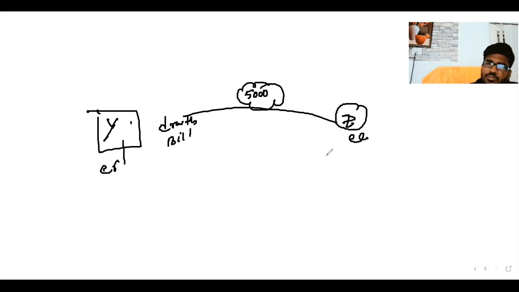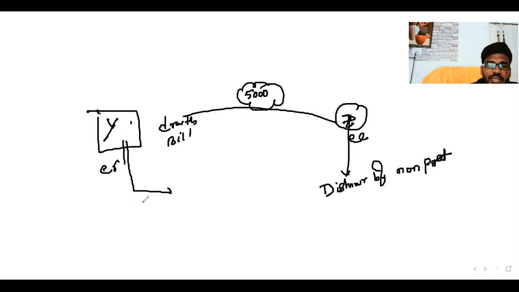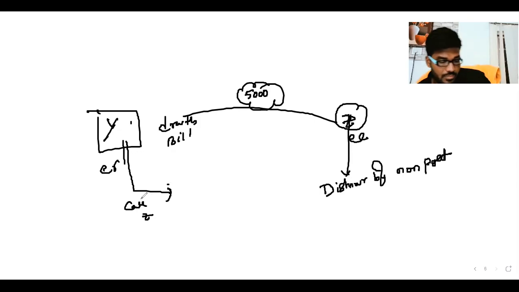Jet accepted. What happened subsequently? It is dishonored by non-payment. Then the drawer went to the court and filed a case against Jet. So in this scenario, the judge is told that the instrument is drawn for only 3,000.